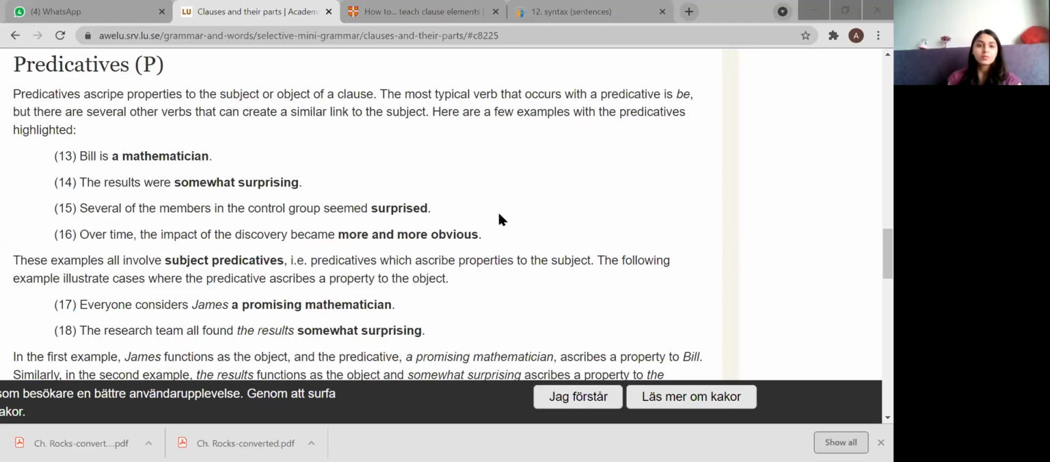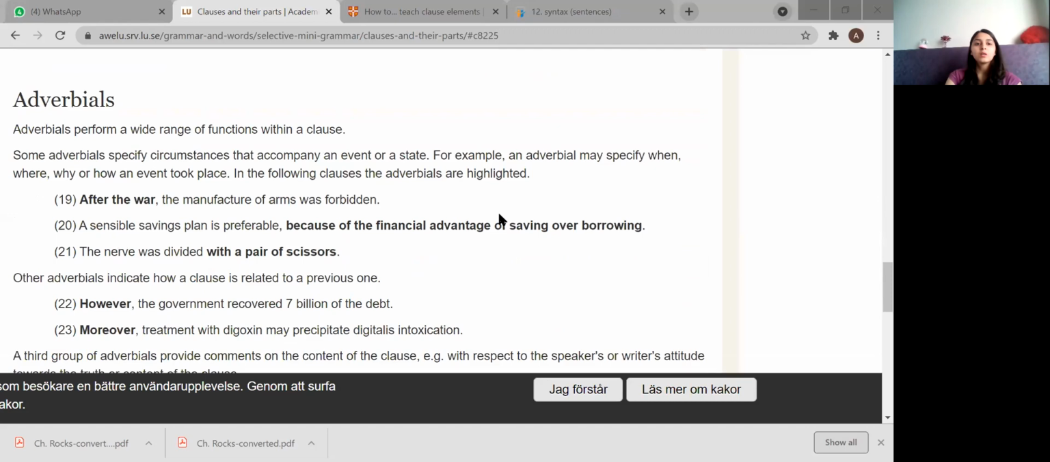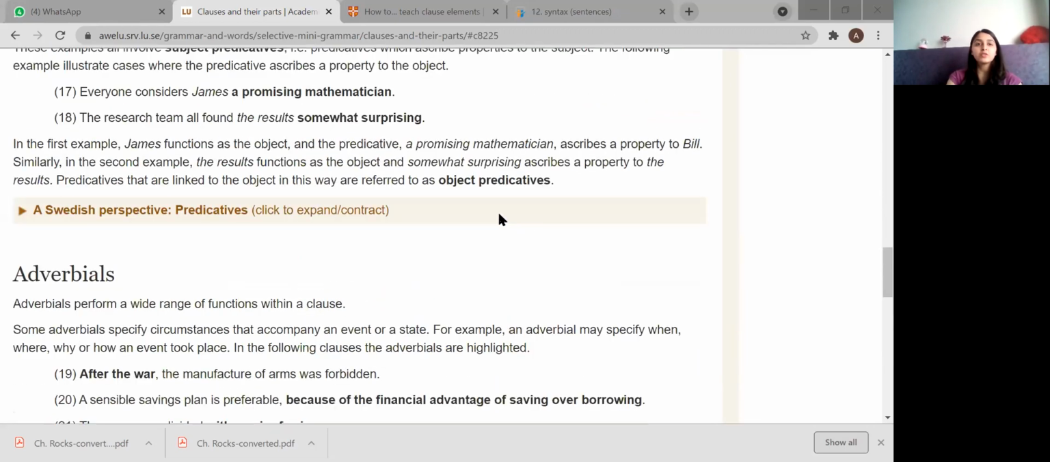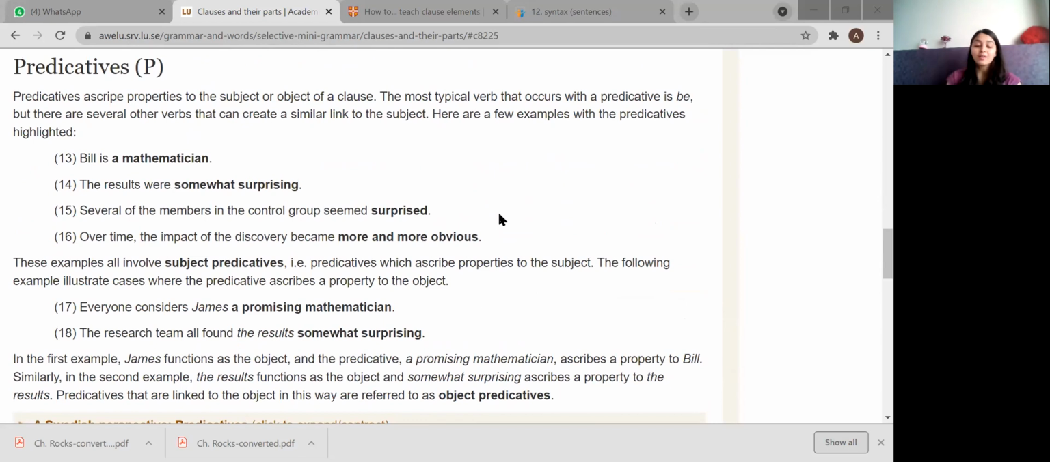All right, and then after predicatives, we'll do the adverbials. And then we will finally finish off with your portion. I mean, not your portion, sorry, with the chapter. No, I'm really sorry, there's one more topic after this. That's types of sentences, and then we'll finish off with your chapter. All right, let's do predicatives.